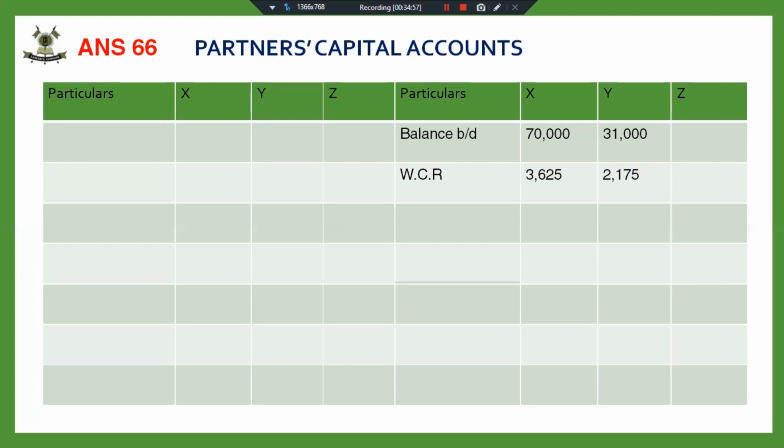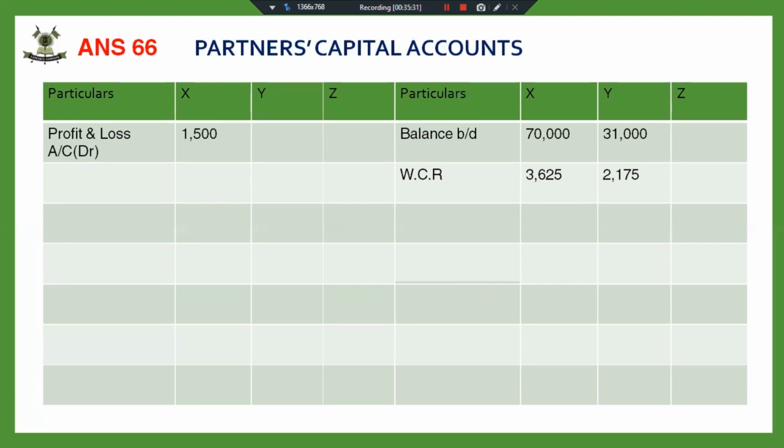How can cash be distributed amongst the partners, Aman? Yes, Kushi, correct. We have to distribute accumulated losses. That is the P&L account debit balance given on the asset side. We have to distribute the P&L account debit balance, and it will be on the debit side. When losses are given to the partners, it will be on the debit side. And whenever we are giving profits to the partners, it will be on the credit side.